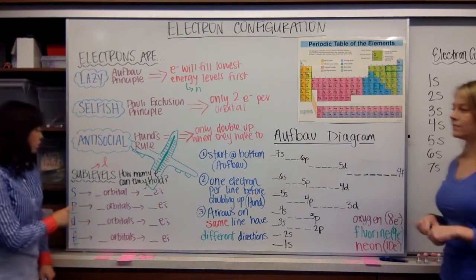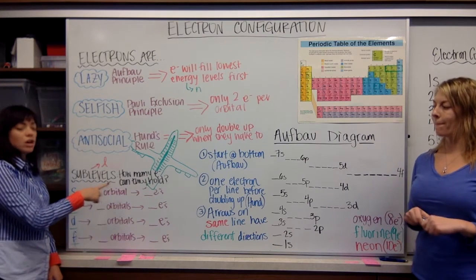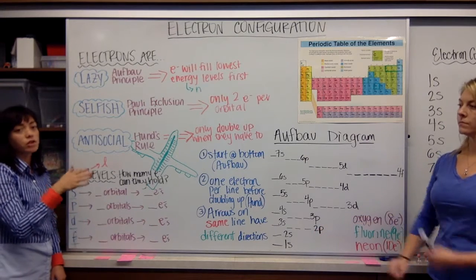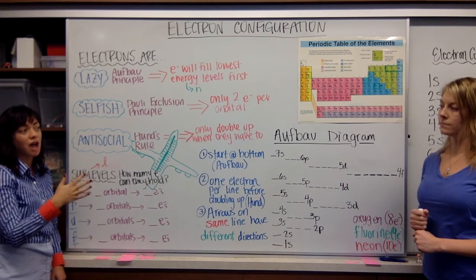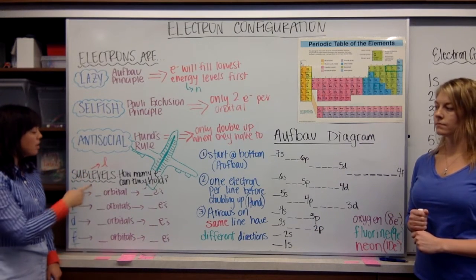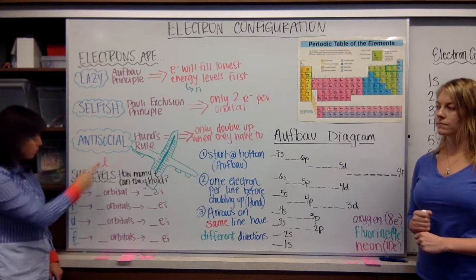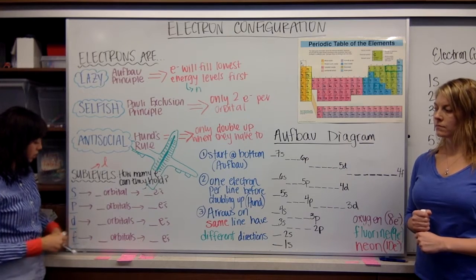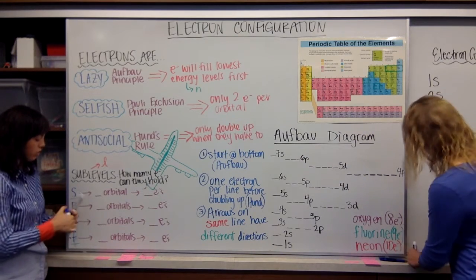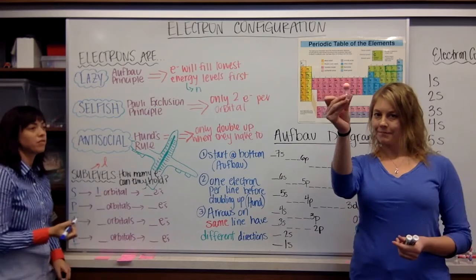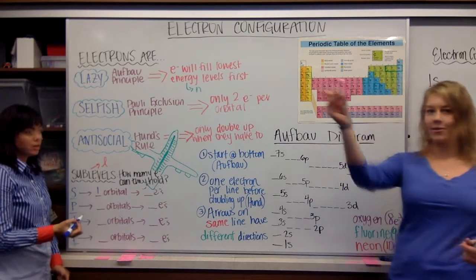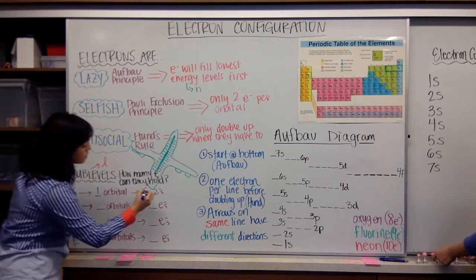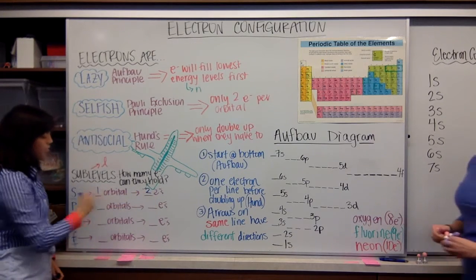We do just want to remind you about how many electrons can fit into our different sublevels. Now remember, we have our first quantum number of n, which is the size, and that's our principal energy level. And then we have L, which are our sublevels of S, P, D, and F. So our S orbitals are going to have only 1 shape for that. Remember, our S shape is a sphere. And then that is going to be able to hold a total of 2 electrons because there's only 1 orbital.